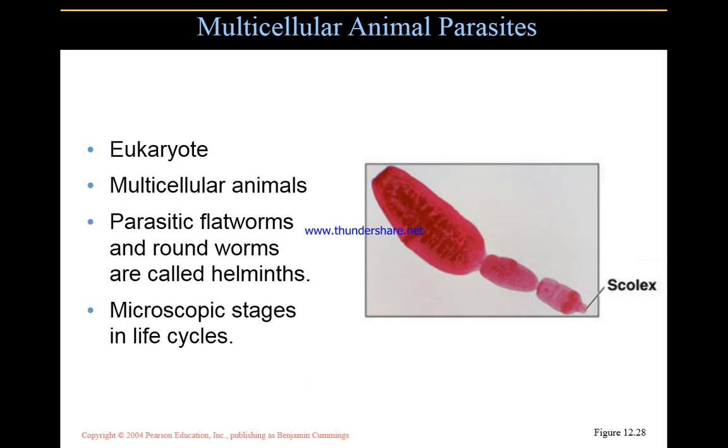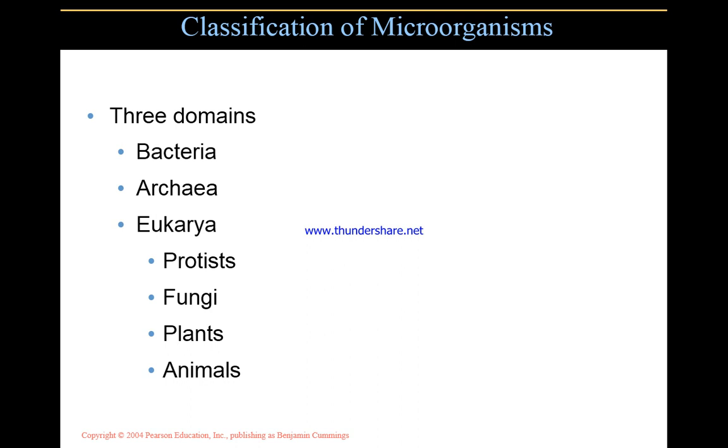So they are multicellular animals. Parasitic flatworms and roundworms are called helminths. They have microscopic stages in their life cycles. Classification of microorganisms: three domains, bacteria, archaea, and eukarya. In eukarya come protists, fungi, plants, and animals.